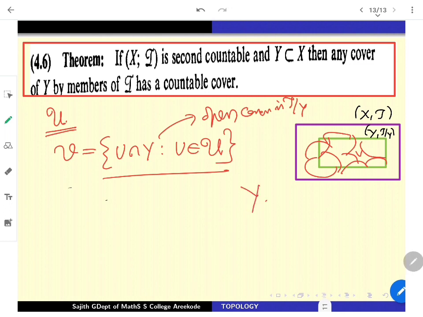So Y with respect to tau_Y is second countable. So this covering, by the previously proved theorem, has a countable subcovering.